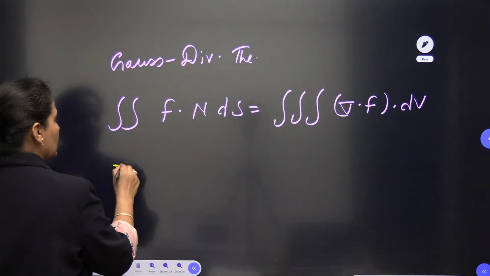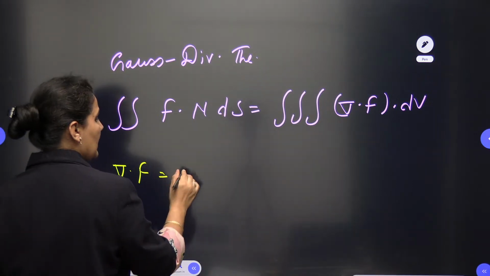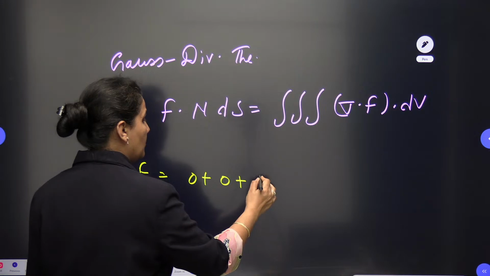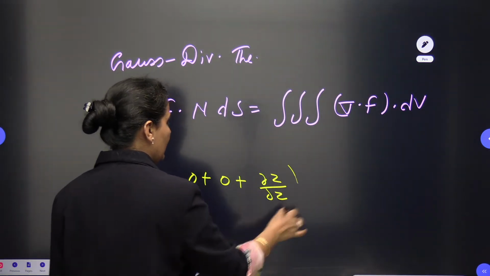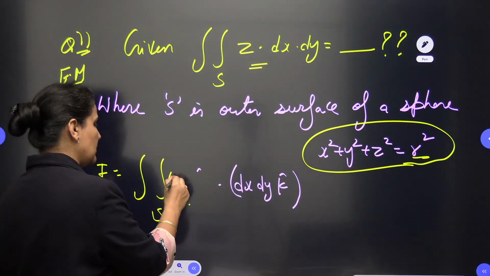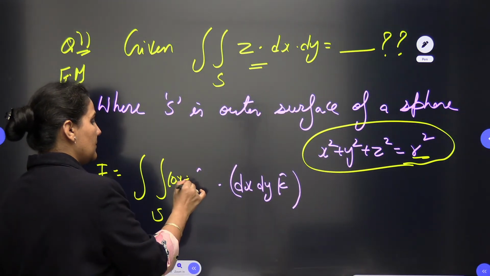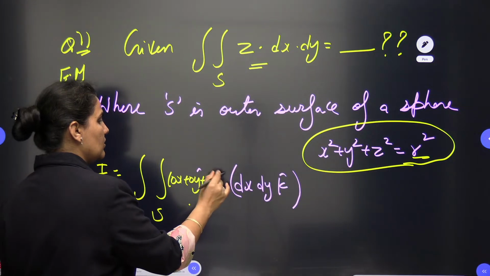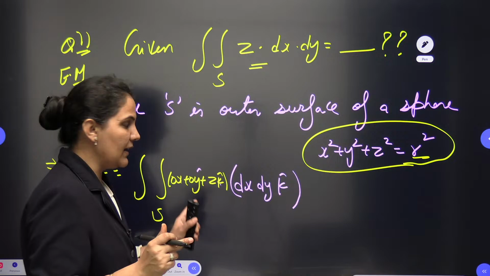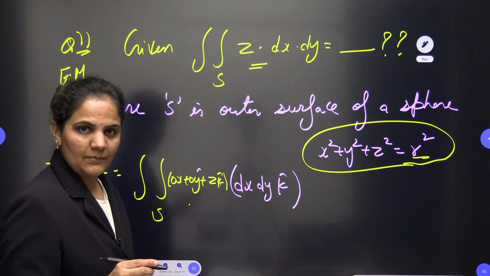So when I go for the divergence of this F, I can see that I don't have a value of i, and j is not possible here, y is also not possible here. We are having only the value z. X and y are not possible, or if you want, you can write this as 0x plus 0y plus z k cap. So 0x i cap, 0y j cap, and z k cap you are having here.